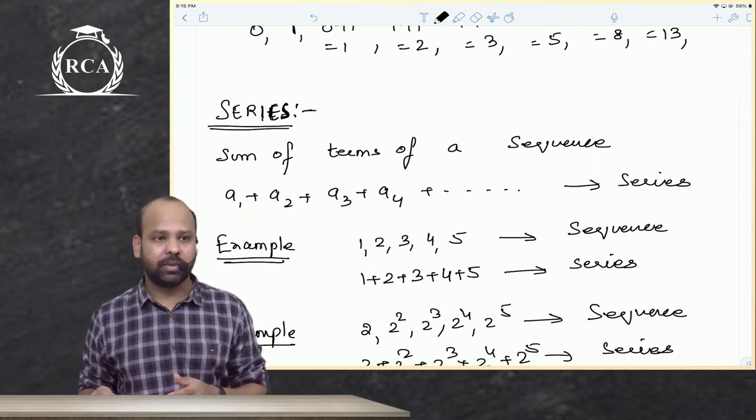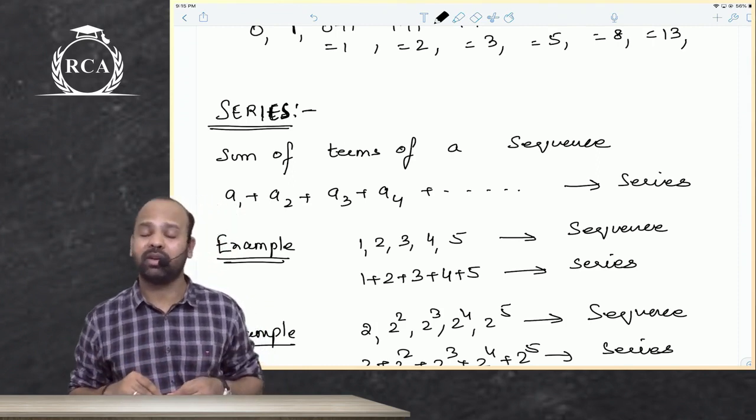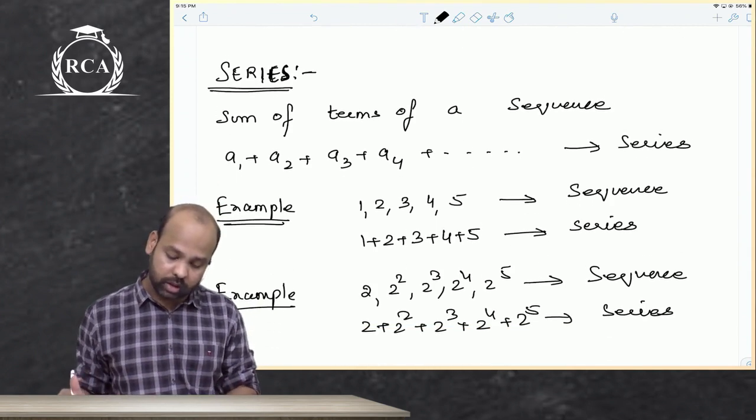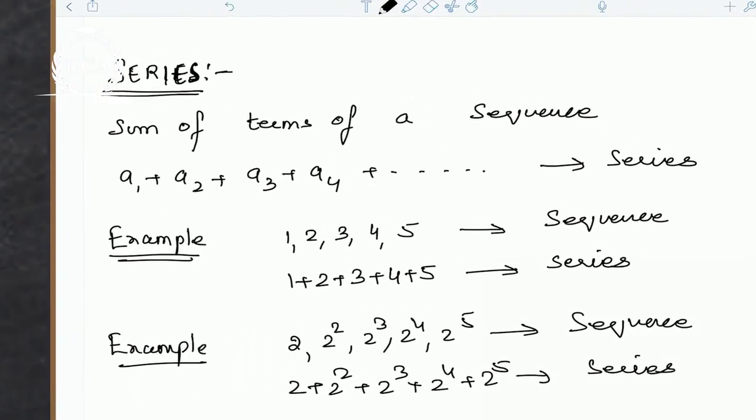A series is nothing but the sum of terms of a sequence. The sum of terms of a sequence becomes a series, nothing else. I hope you are clear about that. Make a quick note of this. Copy it quickly.